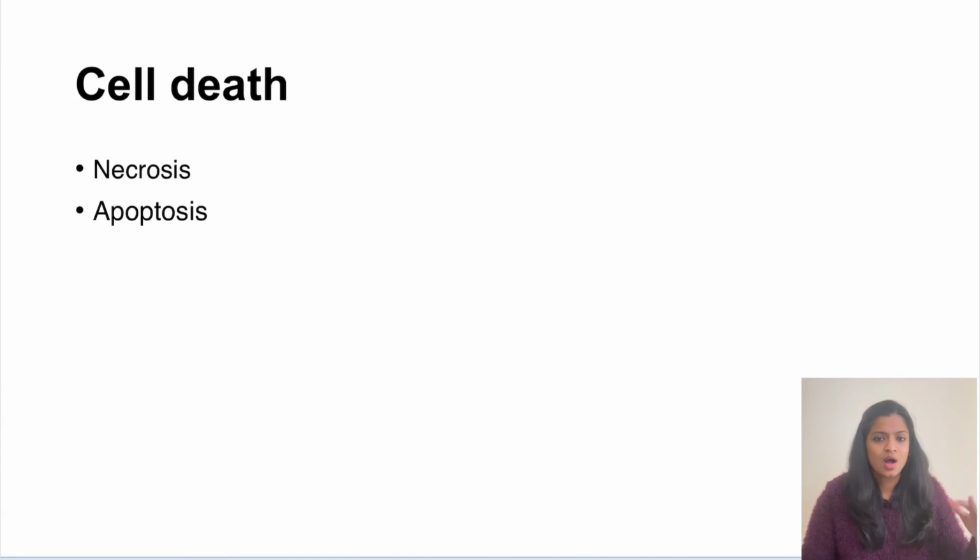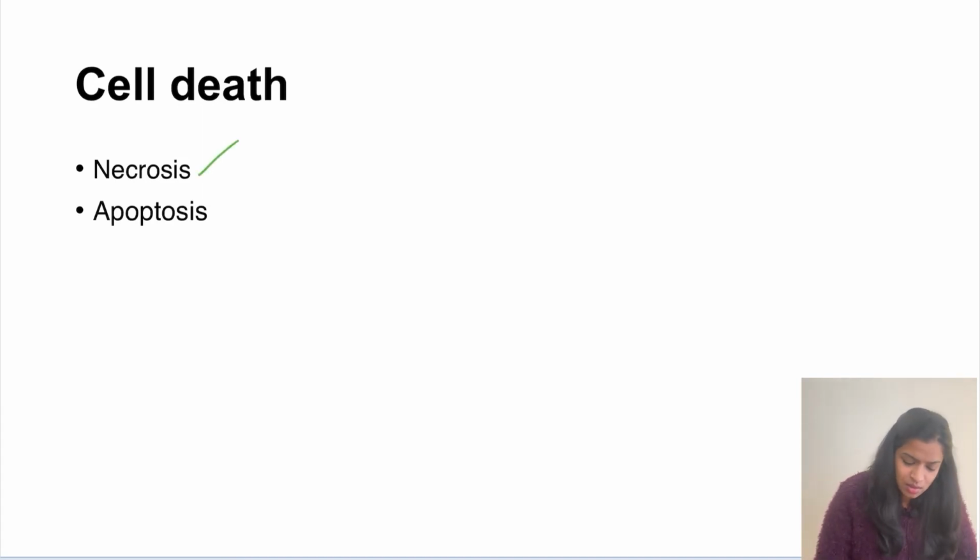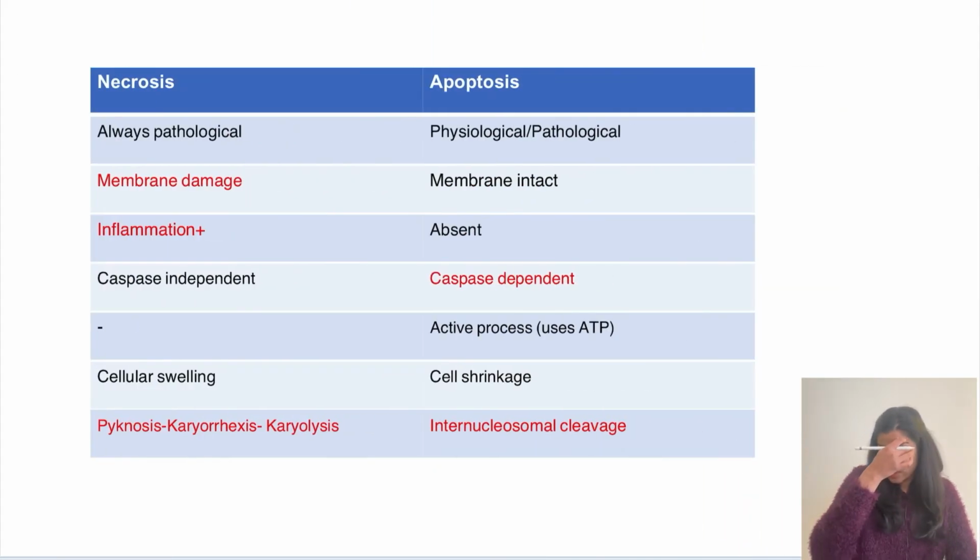So, we saw how cell death of both necrosis and apoptosis type can happen because of mitochondrial damage, and when the membrane is damaged, it will result only in the type of cell death which is necrosis. So, this we had done. Now let's see the difference between necrosis and apoptosis. Both are forms of cell death, that far we have understood. Necrosis is always pathological, it can never happen as a physiological process. While apoptosis can be either a physiological or a pathological process.